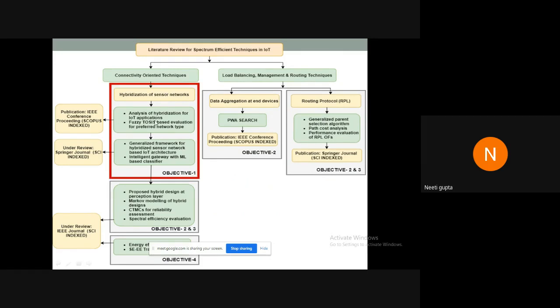In objective 1, we did a complete analysis of hybridized networks which are already deployed for IoT applications. A fuzzy Topsis technique was used to evaluate the preferred network type for these applications, and a generalized framework was proposed for sensor network based IoT architectures with an intelligent gateway based upon a machine learning based classifier. Out of this work, I have a paper published in IEEE conference proceedings, which is Scopus indexed, and another paper is under review in a Springer journal, which is SCI indexed.